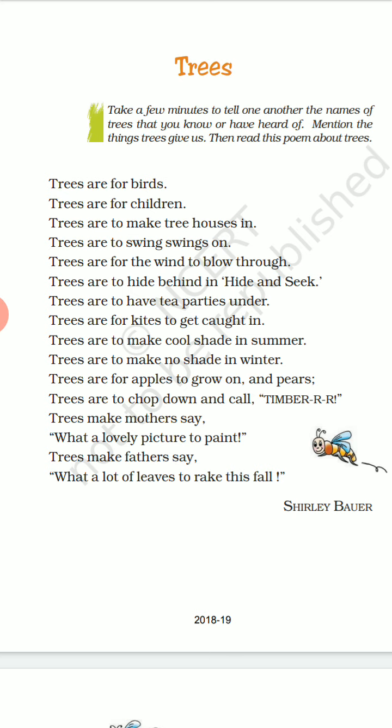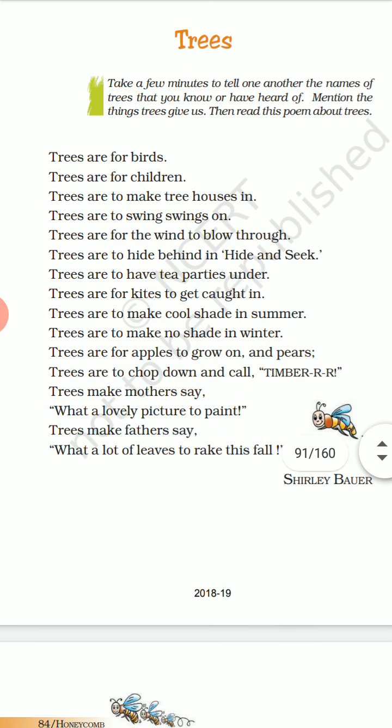This poem is a very simple poem as well as a very short poem. In this poem, the poet talks about the advantages that we receive from the trees. As we all know, trees play a very vital role for everyone, not only for human beings, but even for birds and animals. So the poet Shirley Baur is going to talk about some of the advantages that we receive from the trees.